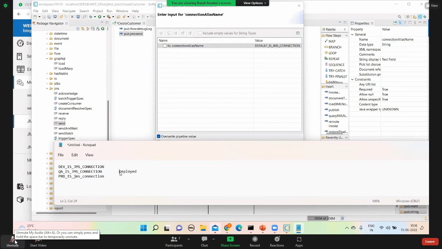Many people will talk about deployment; we'll explain later. The code which you develop in the dev environment, local environment, will be deployed in the QA environment. When you are deploying to the QA environment, the database connection will be separate, the JMS connection will be separate, and your port numbers, everything will be separate.